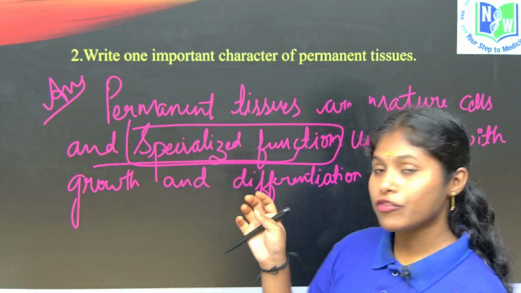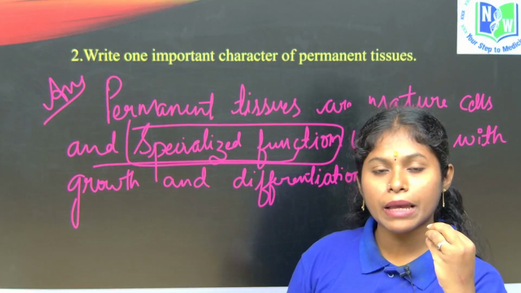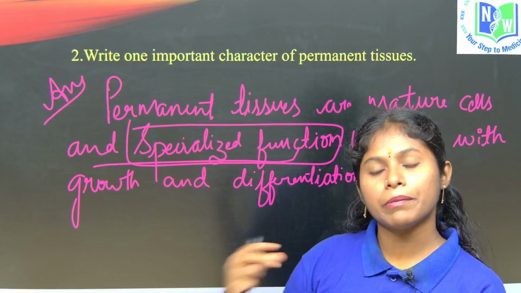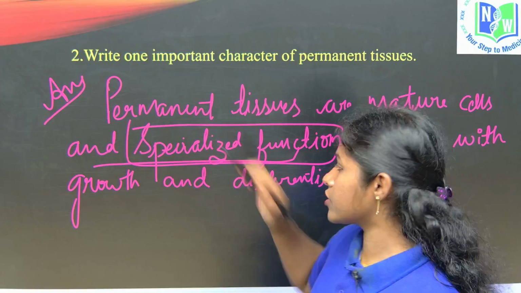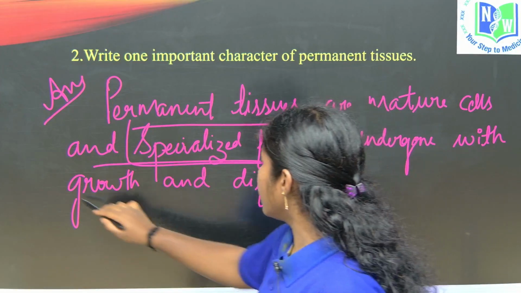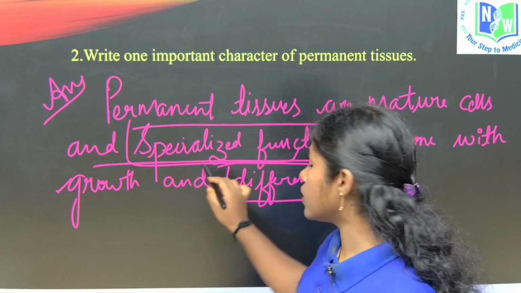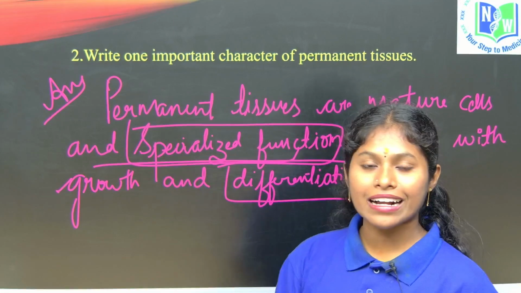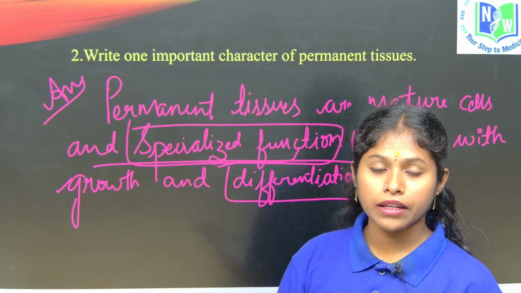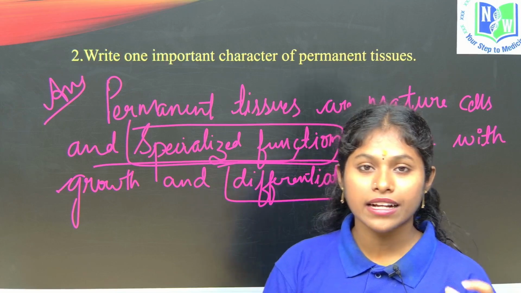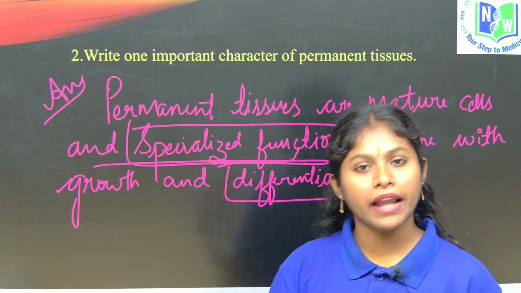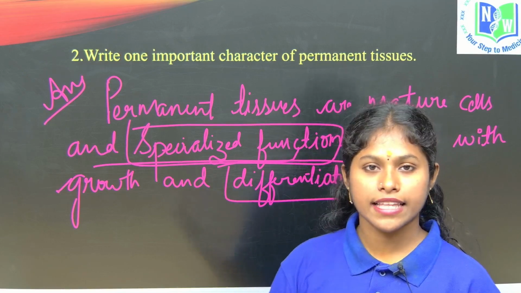Here also, when meristematic cells lose the ability to divide, they become permanent tissues having a specific function. They undergo growth and differentiation. Differentiation means quality changes occur in the plant which help in growth and increase in size.